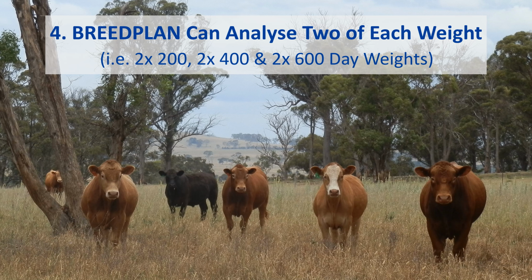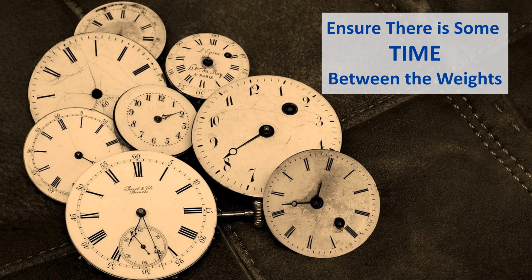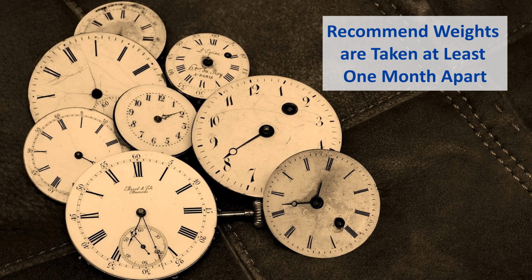BREEDPLAN can analyse up to 2 weights in each age range, i.e. 2 lots of 200 day weights, 2 lots of 400 day weights and 2 lots of 600 day weights per animal. While there is no requirement to collect multiple weights in each age range, a second weight can help to increase EBV accuracy. If you are taking 2 weights for each age range, please ensure that there is some time between them. A weight taken today and another tomorrow will not give the analysis much additional information. Instead, we recommend that the 2 weights are taken at least a month apart.